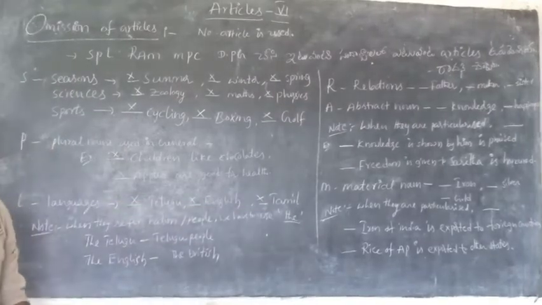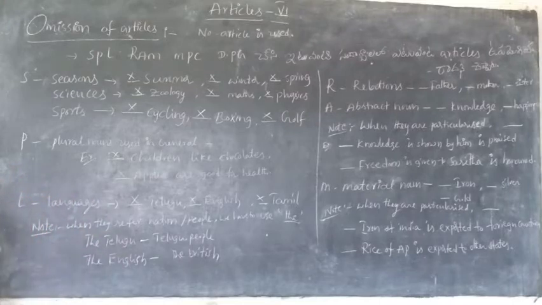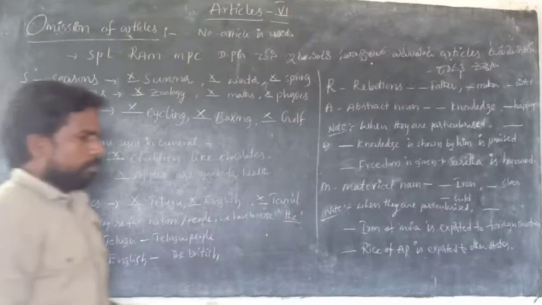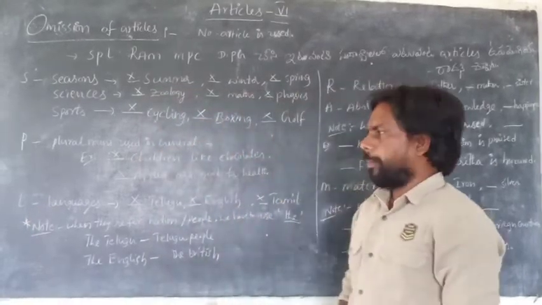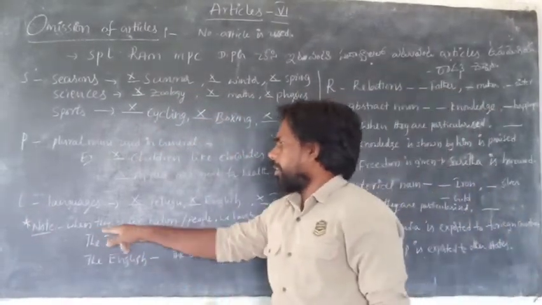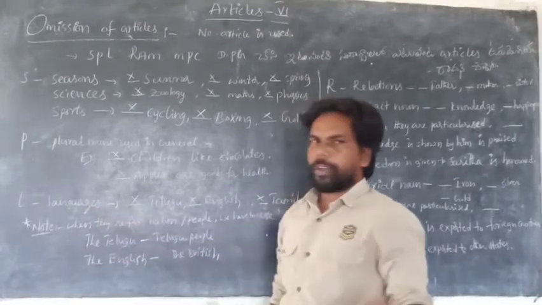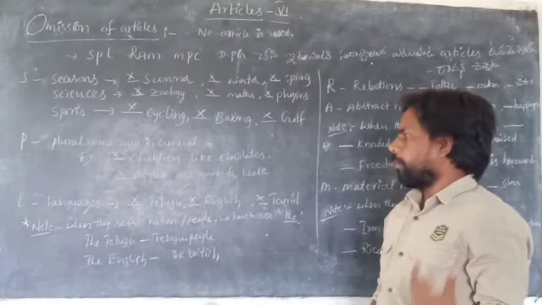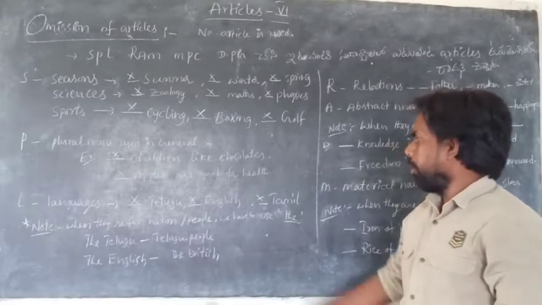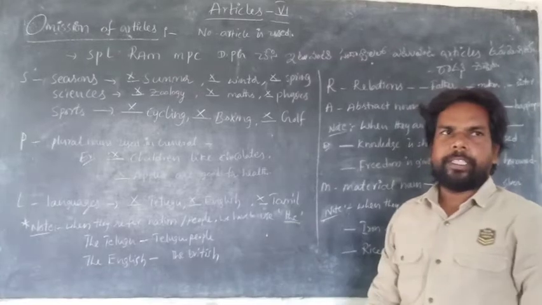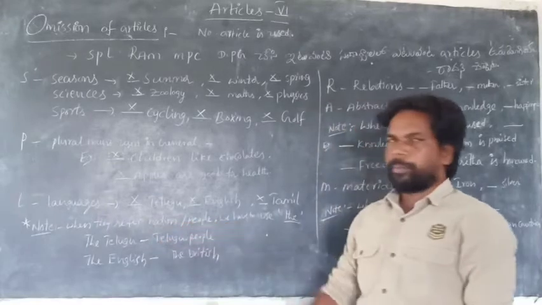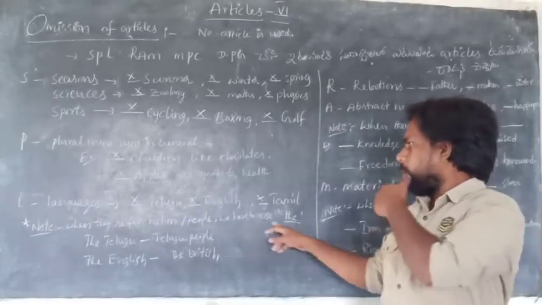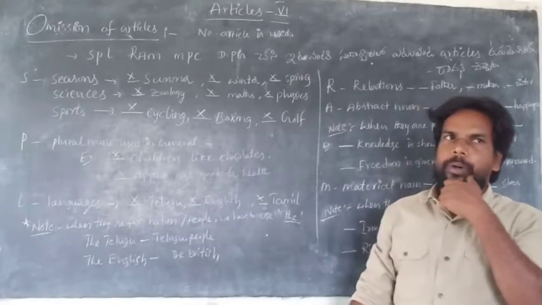And Englishman, when it refers to only one person from one nation, we can use an article based on the first letter. The note is very important. When the languages are used to refer to a nation or people, we have to use the article the before the word.